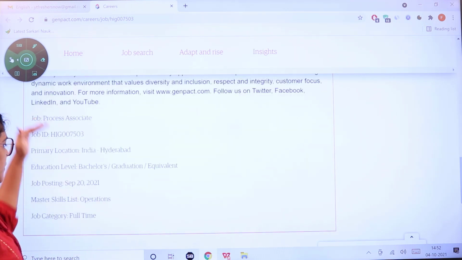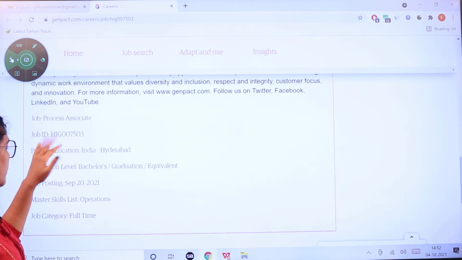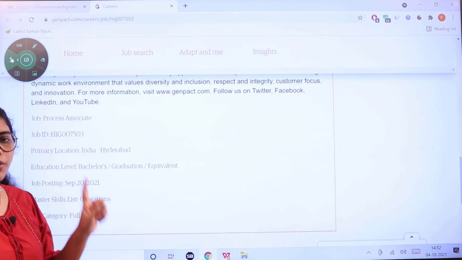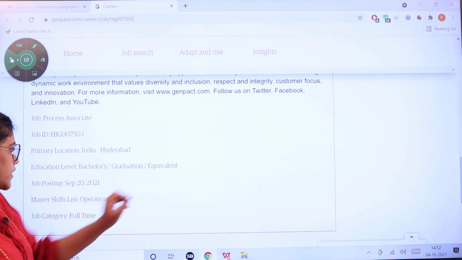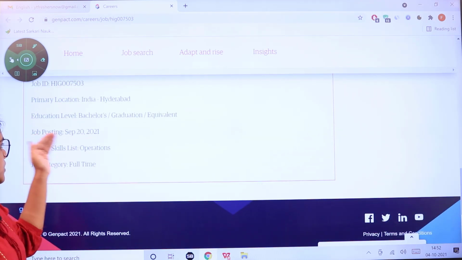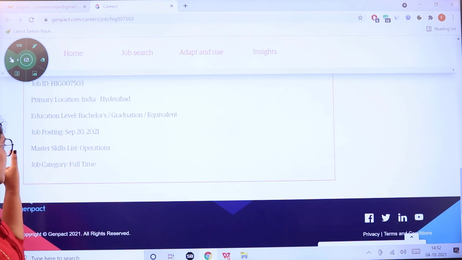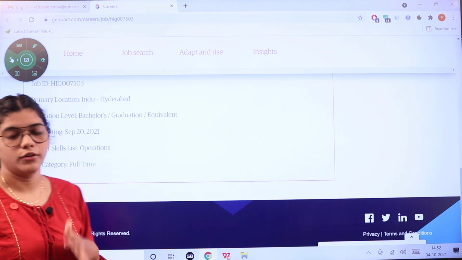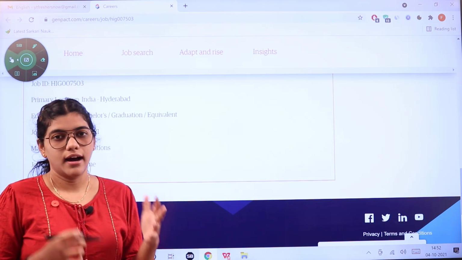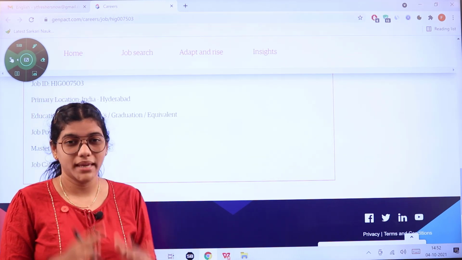Here is the basic criteria of the job, which is Process Associate. The job ID is given here. The location is going to be in Hyderabad, and the education level is bachelor's or graduation or its equivalent. Job posting is done on September 20, and the master skill, as said, is operations, and this is a full-time job.